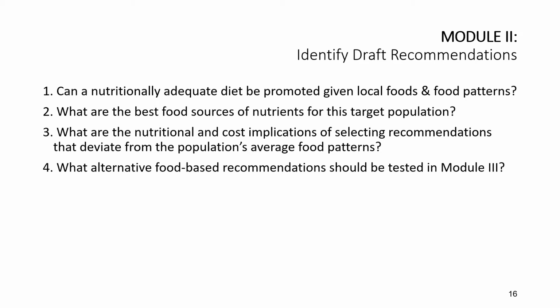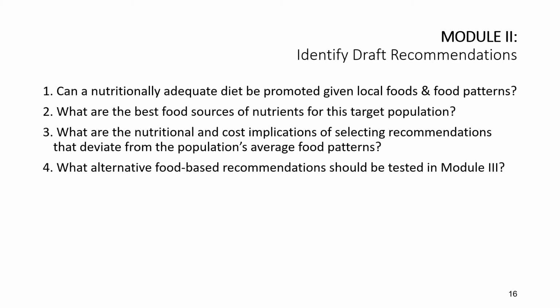So when it is feasible, then you are ready to go to the real LP analysis, which is in module 2, to identify draft recommendations. And here you can answer the following question: whether a nutritionally adequate diet can be promoted given local foods and food patterns. You can identify the best food sources of nutrients for this target population.